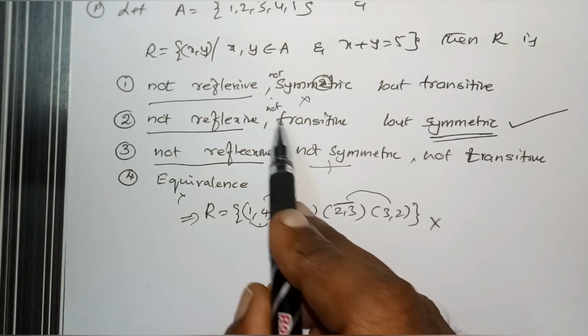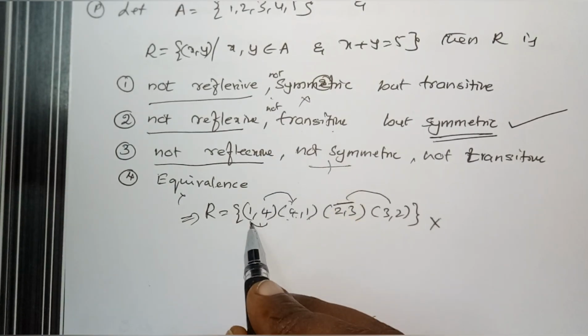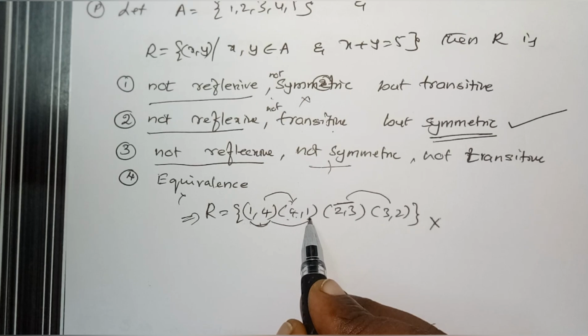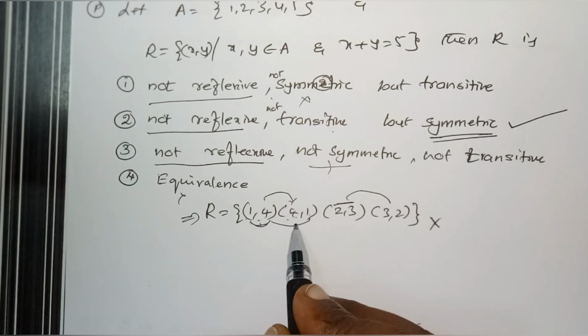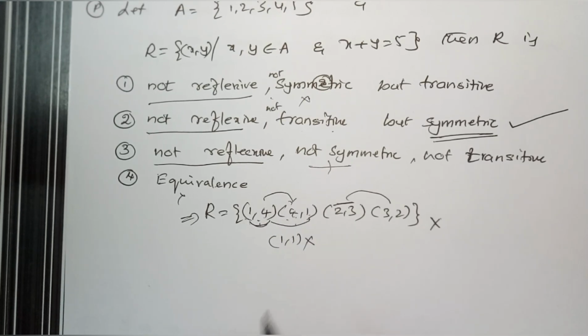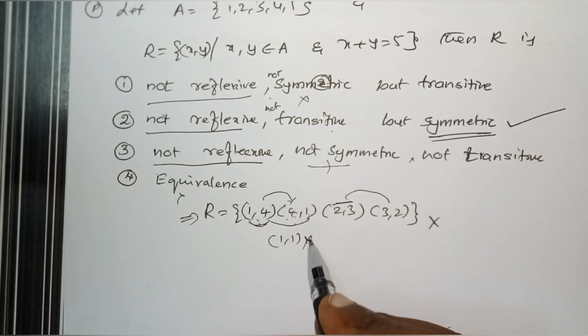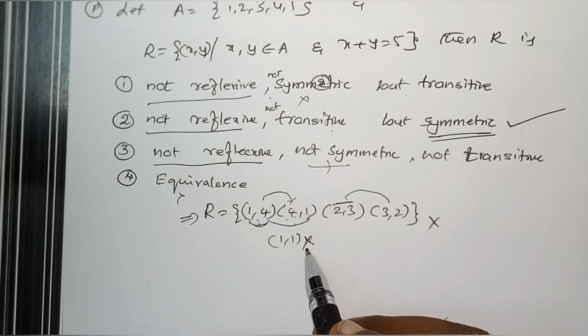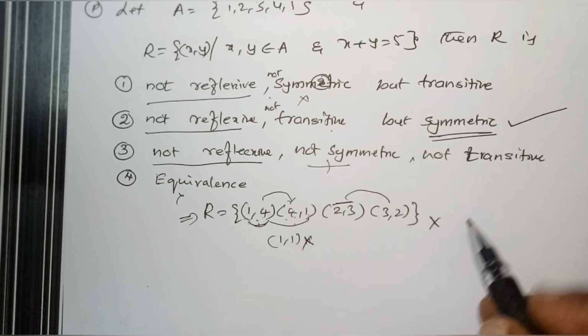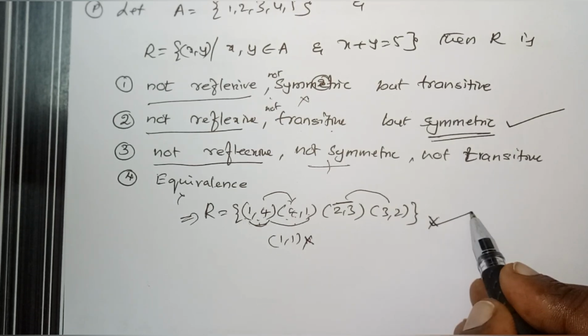Let us look into this. We have to confirm they are not transitive. Look here. 1, 4. 4, 1 is there. AB, BC. 1, 1 is not there. 1, 1 is not present. Since AB is there and BC is there, AC is not present. Therefore, it's not transitive. So, the answer is not reflexive according to definition.